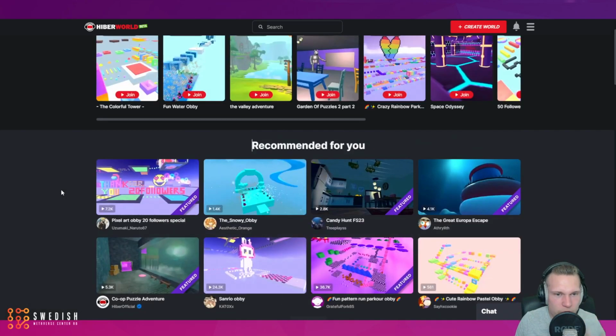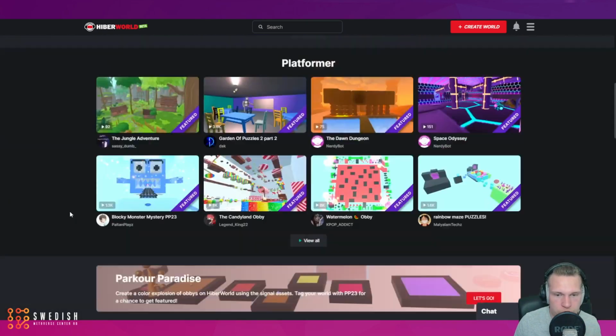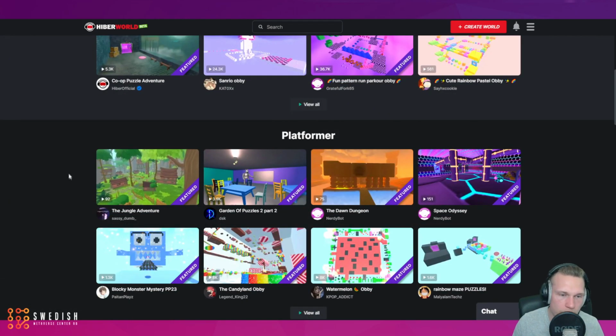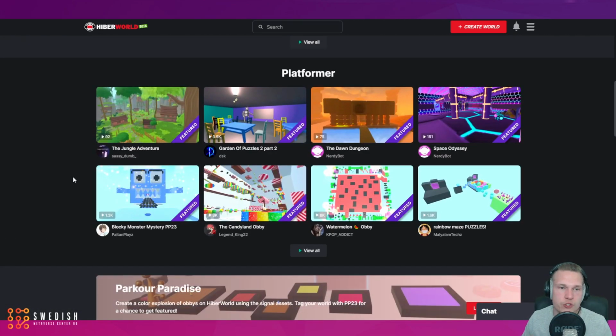And what I've noticed so far is that the category with the most users is probably the platformer category. That seems to be what people enjoy the most. So the platformer category, these are worlds where you have to do a lot of jumping, a little bit of parkour to get around the map, and it's all around just really an entertaining experience. Very similar to that of a traditional video game.